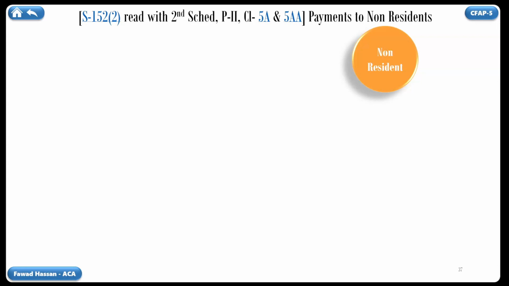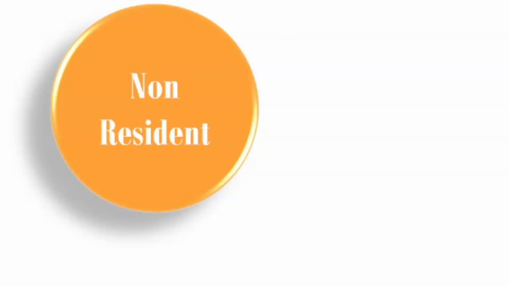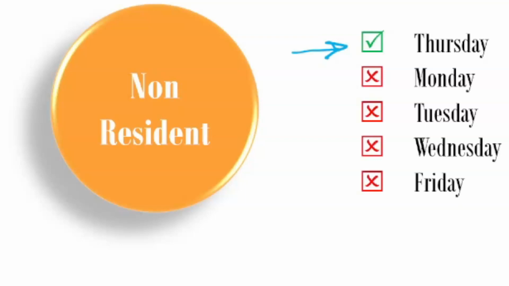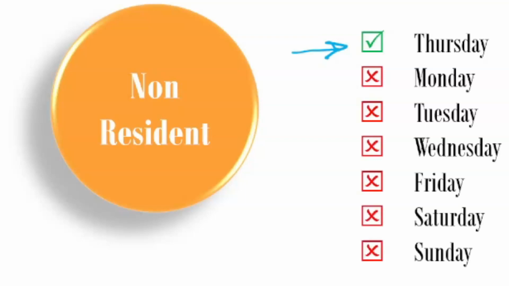Let's go a little off topic. Have a look at this example, very carefully. If today is Thursday, and I ask you a question, what is the day today? Then there are two ways to answer it. One way is simple and direct. You can simply answer, today is Thursday. That's it. But there is another, indirect and complicated way to answer it. You can say, today is not Monday, not Tuesday, not Wednesday, not Friday, not Saturday, and not Sunday. This also means that today is Thursday.